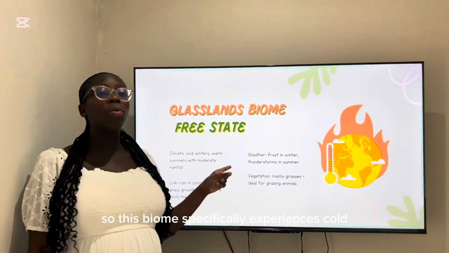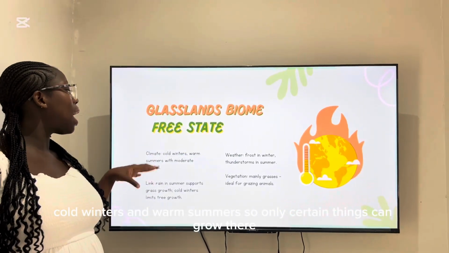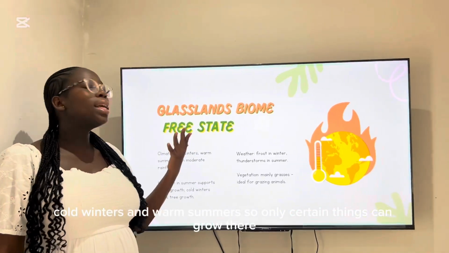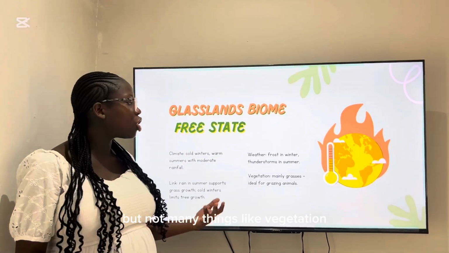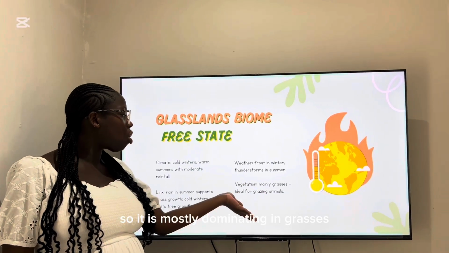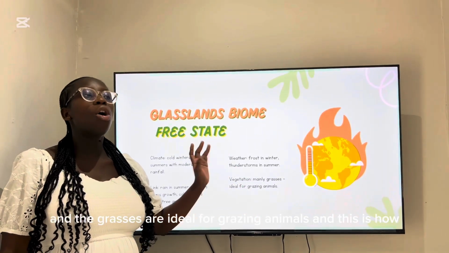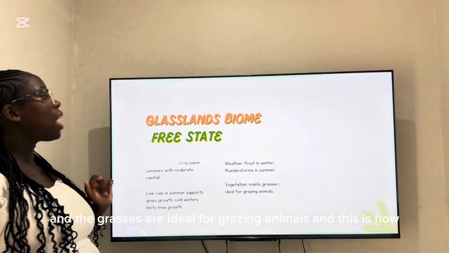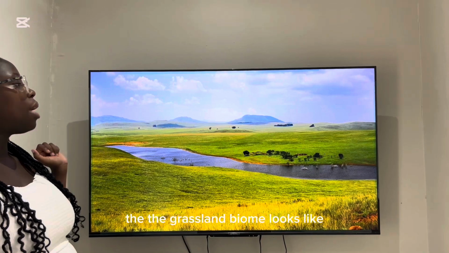So this biome specifically experiences cold winters and warm summers. So only certain things can grow there, but not many things like vegetation. So it is mostly dominated by grasses, and the grass is ideal for grazing animals. And this is how the grassland biome looks.